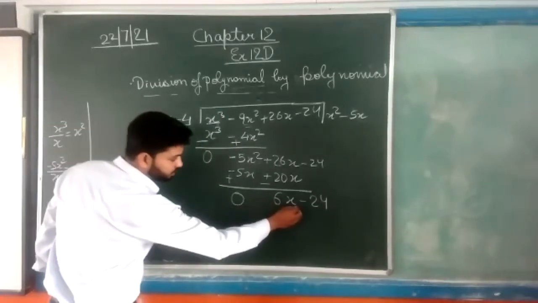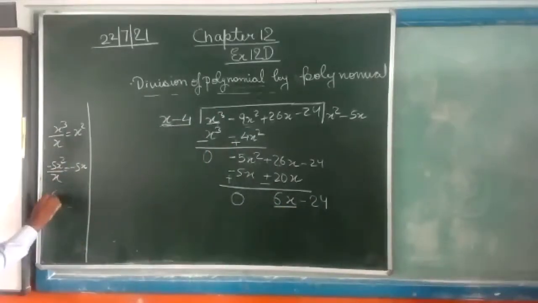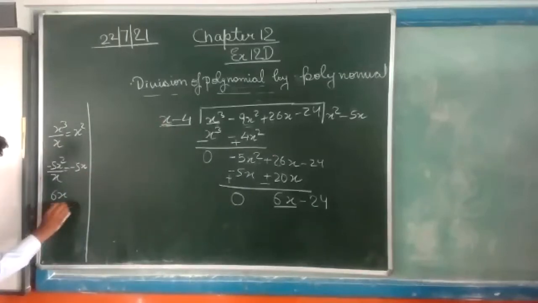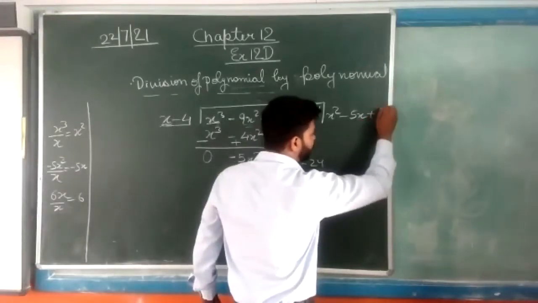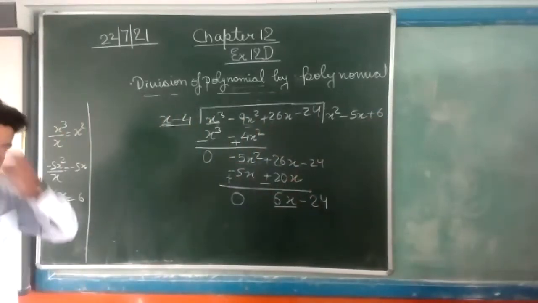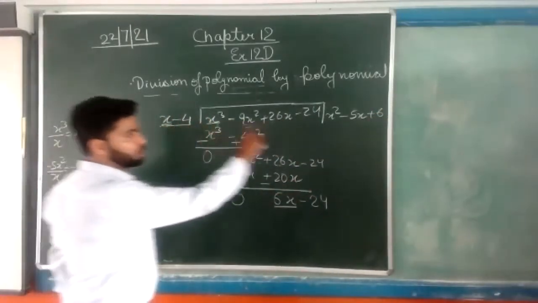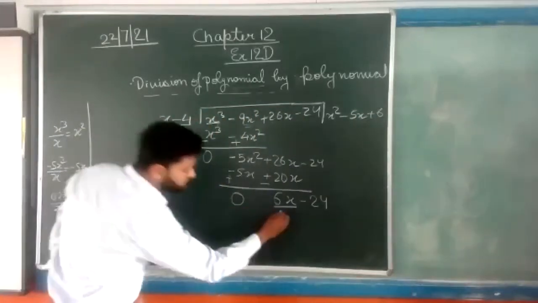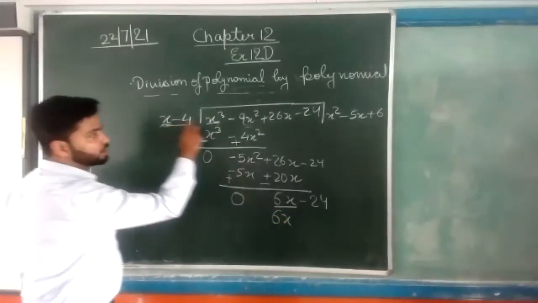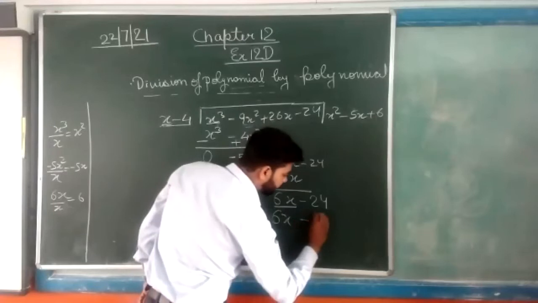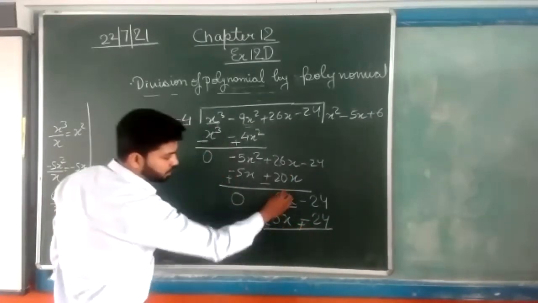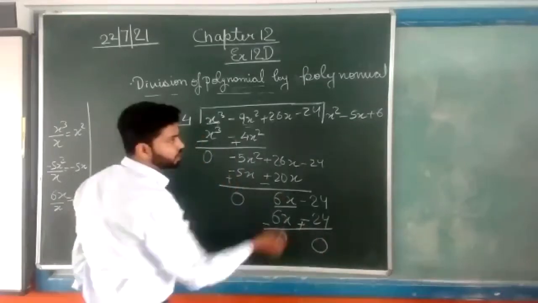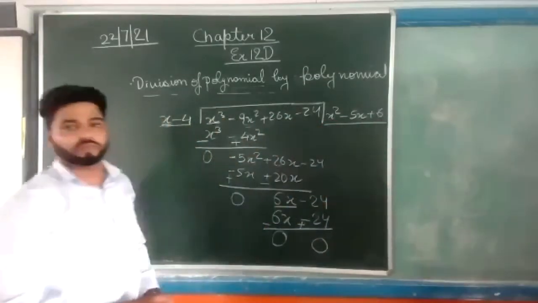Now again we will do the same process. 6x upon this x, that is 6. So plus 6 will be here. Again we will multiply, 6 into x, 6x, minus 4 into 6, that will become minus 24. Again, subtracting, we get 0. So the quotient is x square minus 5x plus 6.